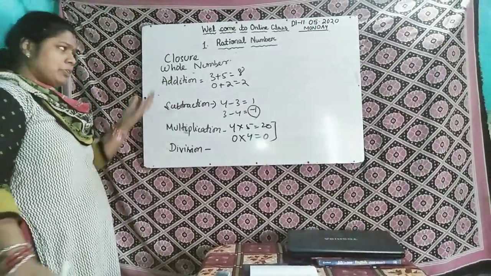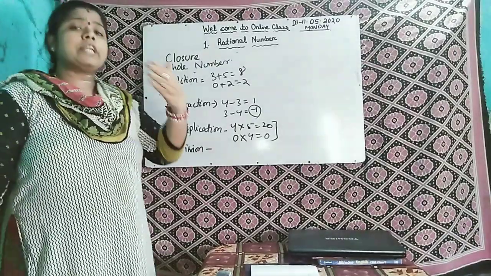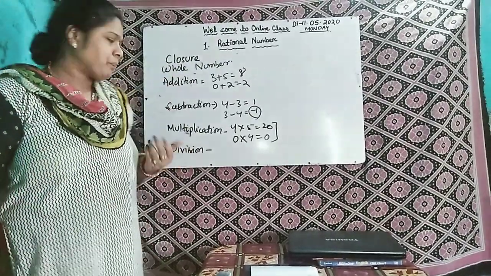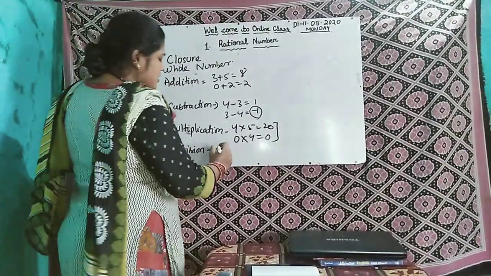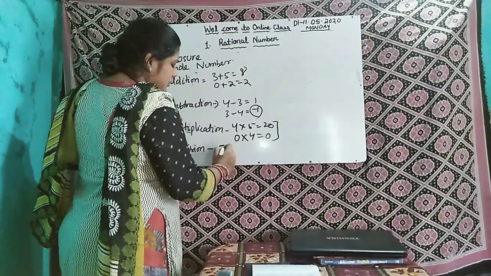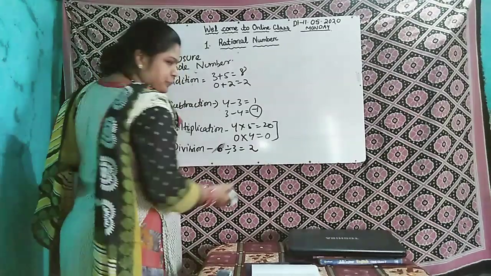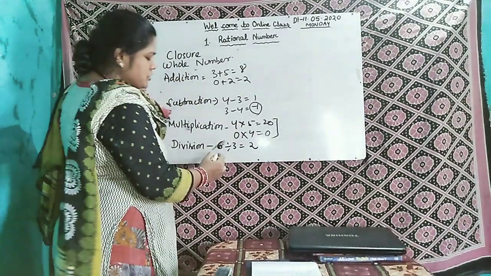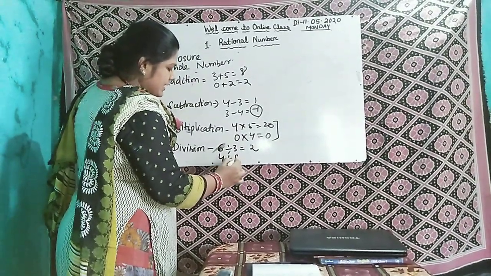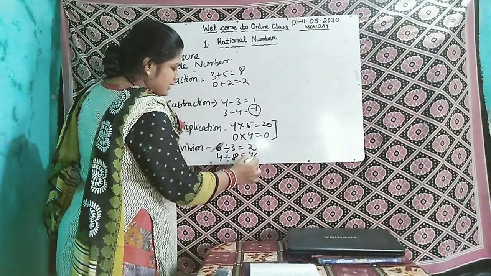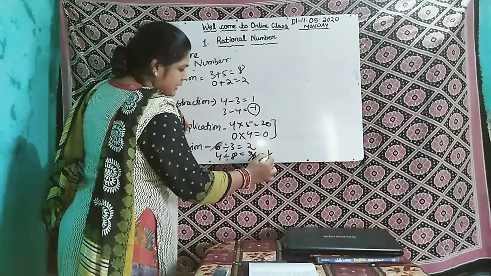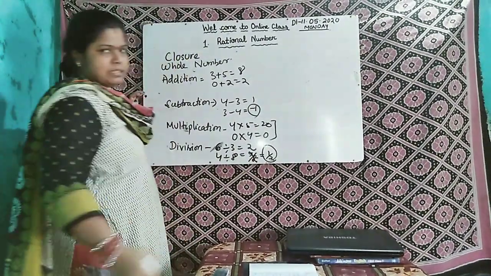Again come to division. Take any two whole numbers. You can try this by taking more examples in your copy. Then suppose 6 divided by 3, that is you get 2. Suppose 4 divided by 8, what? 4 by 8, that is 1 by 2, which is not a whole number.